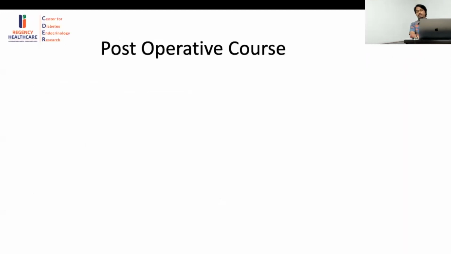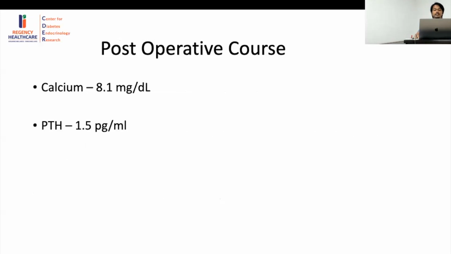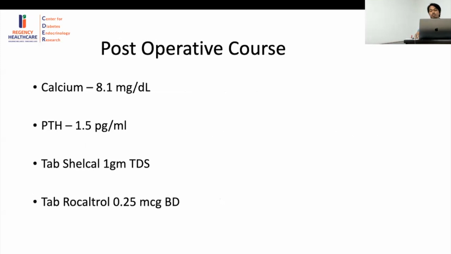Now, the post-operative course of this patient: this child developed calcium levels of 8.1 within 2 days of his OT. The PTH level dropped to 1.5. He was managed with a very high dose of calcium, around 1 gram thrice, that is 3 grams per day, along with Rocaltrol of 0.25 micrograms BD.